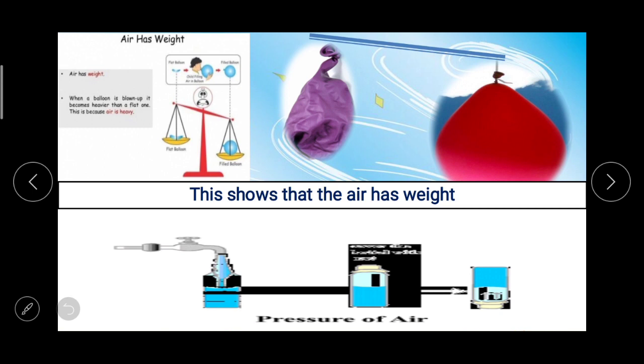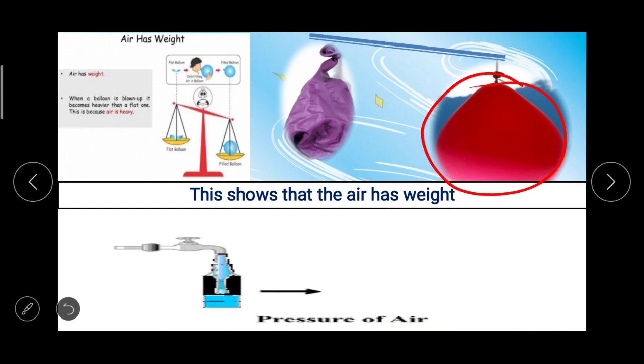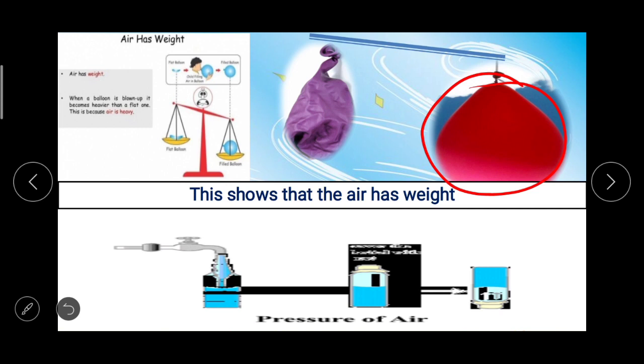Now by these activities you can understand that the balance tipped on the side of the full blown balloon, this shows that air has weight. Air has weight. When a balloon is blown up, it becomes heavier than a flat one, and this is because air is heavy. Now here when we say air is heavy, it means that the air has weight.